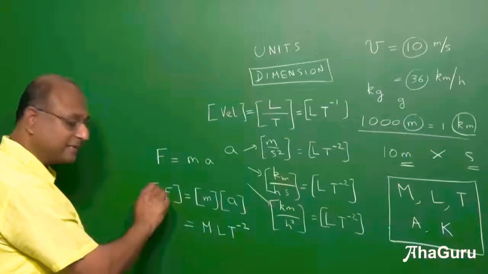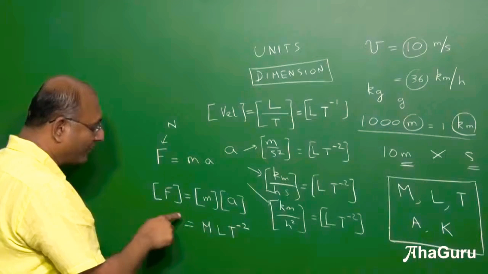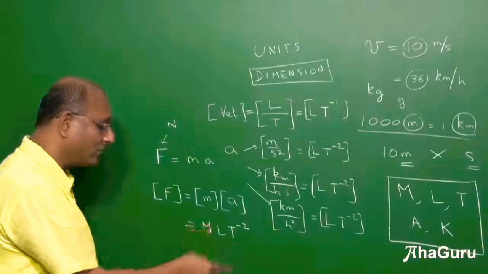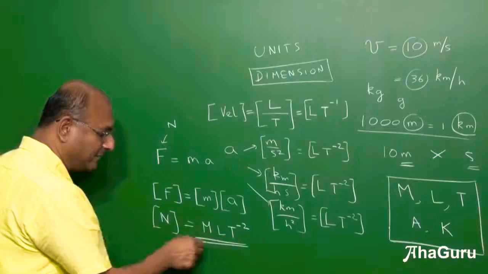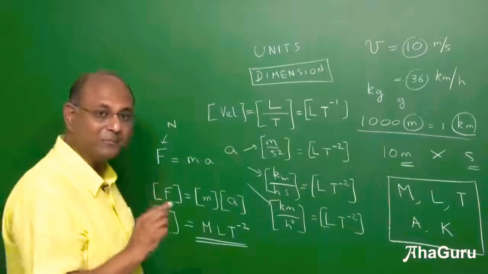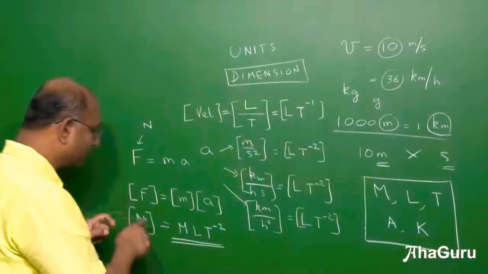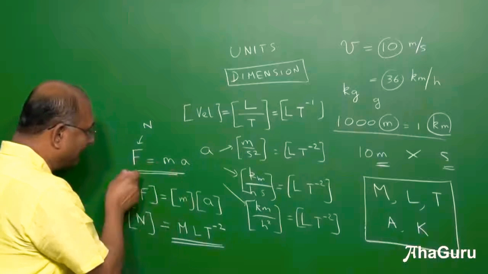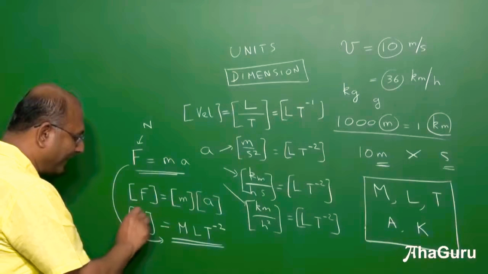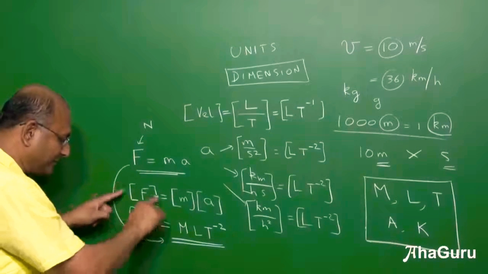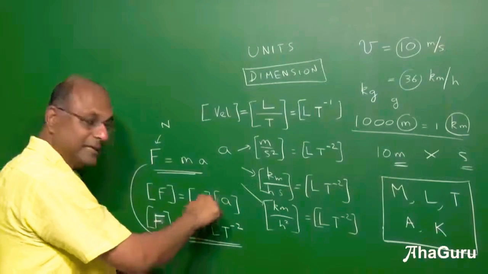So newtons is the unit of force, right? But when you look at dimensions, you don't use newtons. What is the dimension of newtons? M L t power minus 2. So I hope that is clear. So usually how do I find the dimension of something? Look at a formula. If I look at this formula F equals ma, that tells me the dimensions of force. You don't have to write newtons, you could have written F, because this tells you finding dimensions. So dimensions of F is mass, length, t power minus 2.